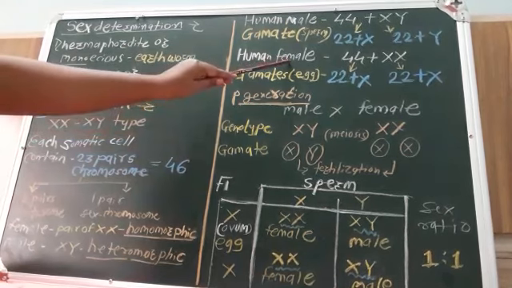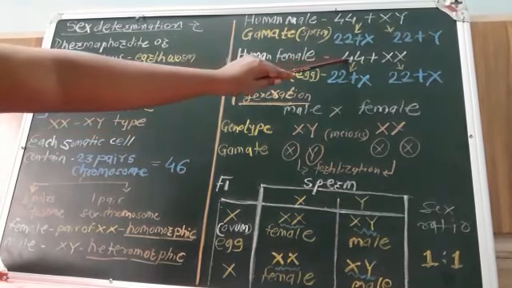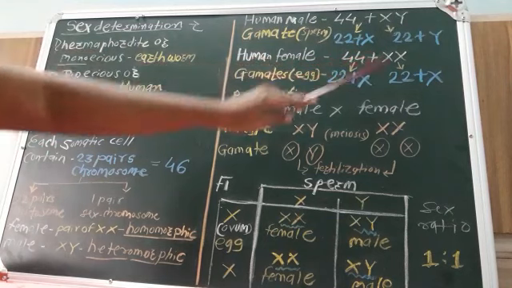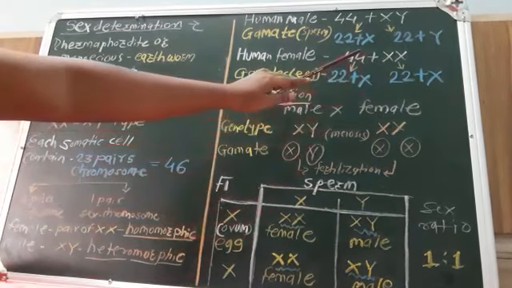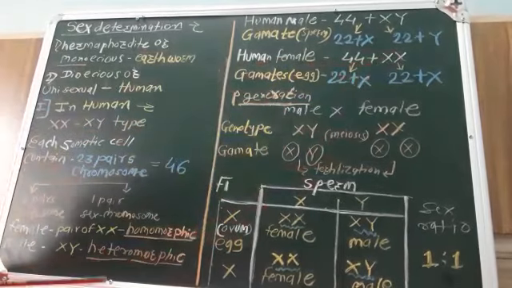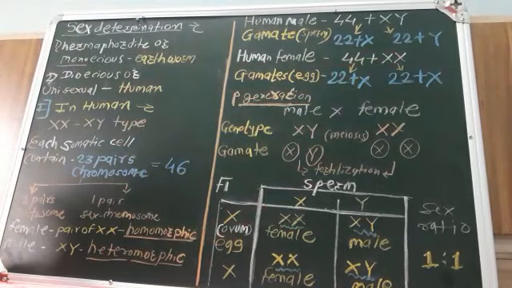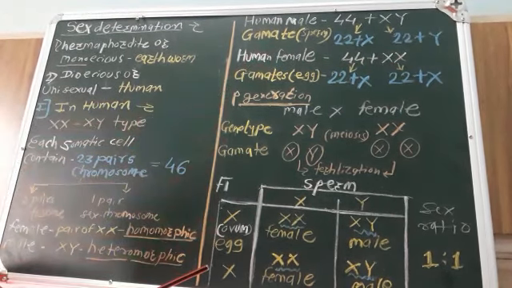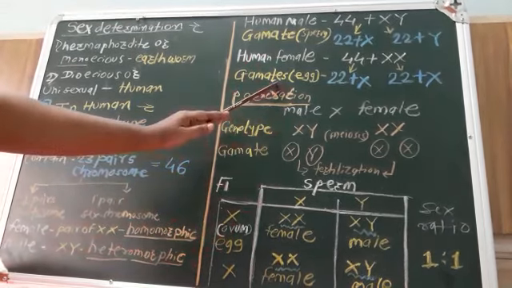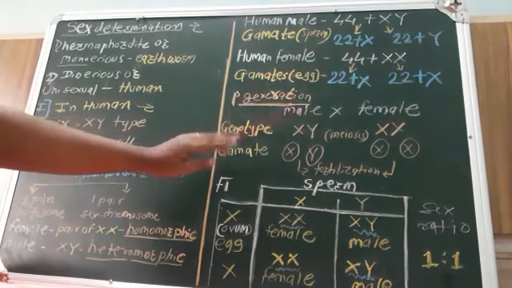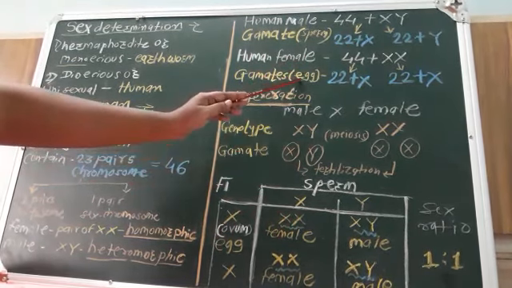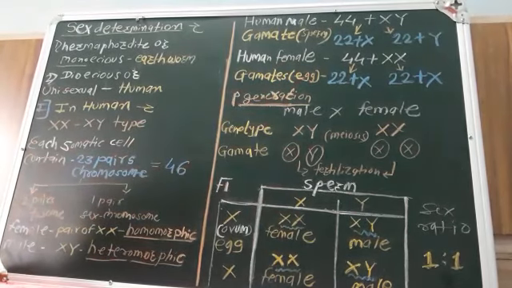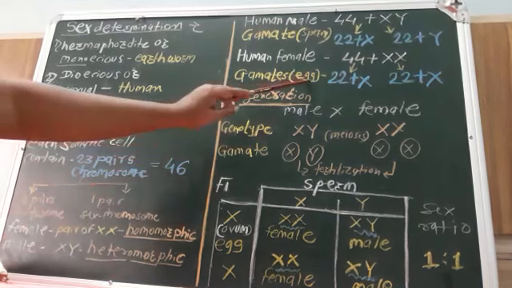While in case of a human female, out of the total number of 46 chromosomes, there are 44 autosomes and XX, that is the homomorphic form of sex chromosome. At the time of gamete formation, the diploid germ cell from the ovaries undergoes oogenesis, during the formation of eggs, and there is a formation of similar kinds of eggs.